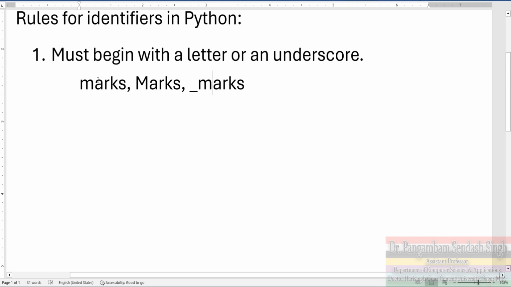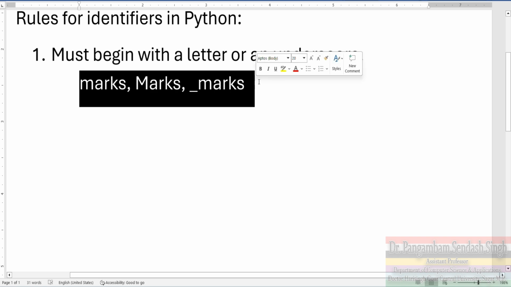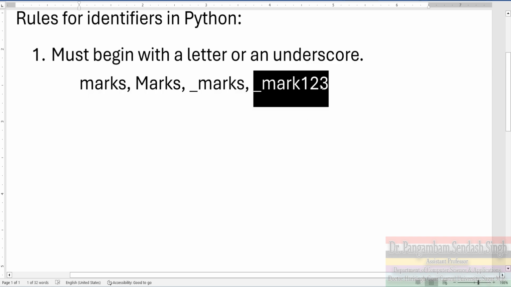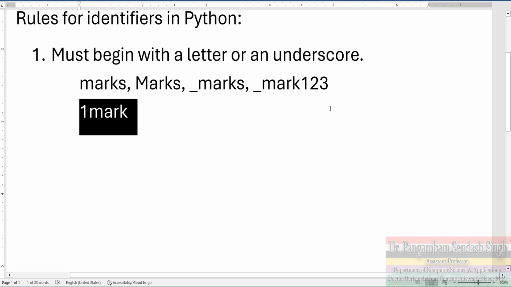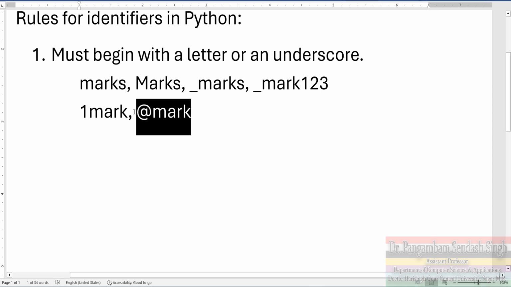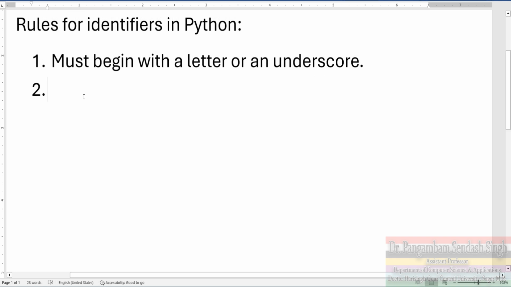So these are some valid examples. Khangani ko. See isu adum valid oi ko because it starts with an underscore. But this is not valid because it starts with a digit. Aduna see valid oi deko. Likewise, this is also not valid because the first letter of this identifier is neither a letter nor an underscore. Next.